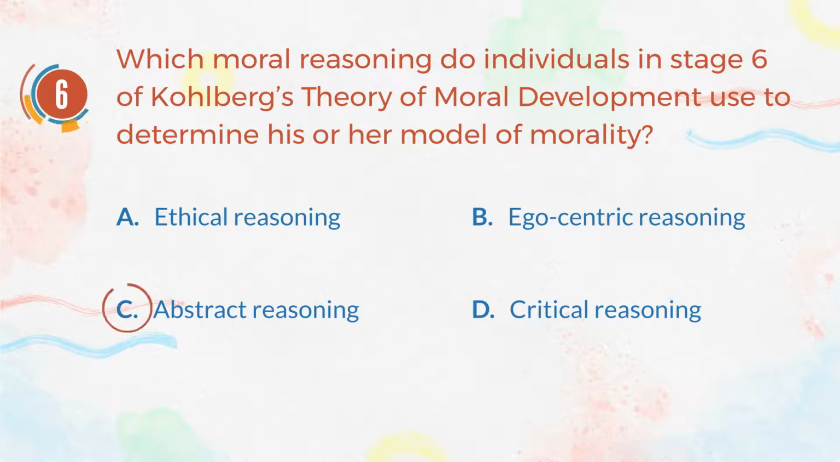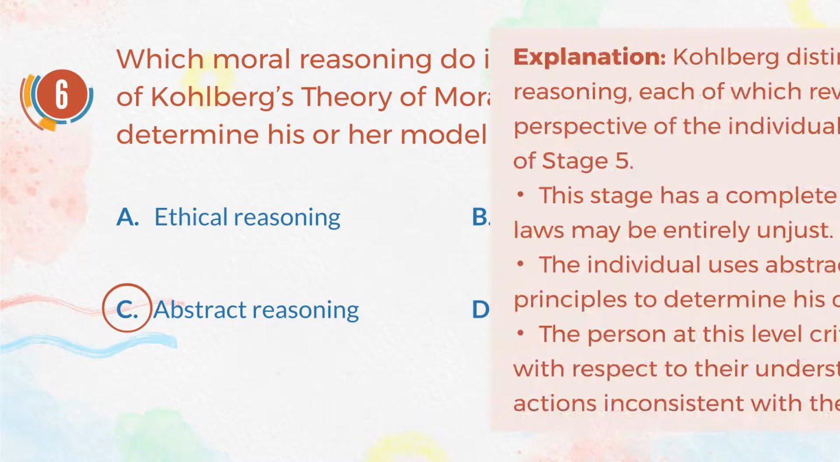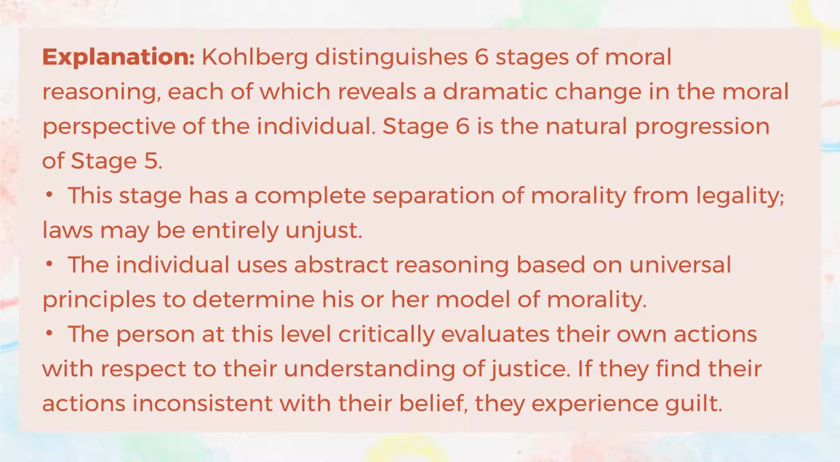The correct answer is C. Abstract reasoning. Explanation. Kohlberg distinguishes 6 stages of moral reasoning, each of which reveals a dramatic change in the moral perspective of the individual. Stage 6 is the natural progression of stage 5. This stage has a complete separation of morality from legality. Laws may be entirely unjust.